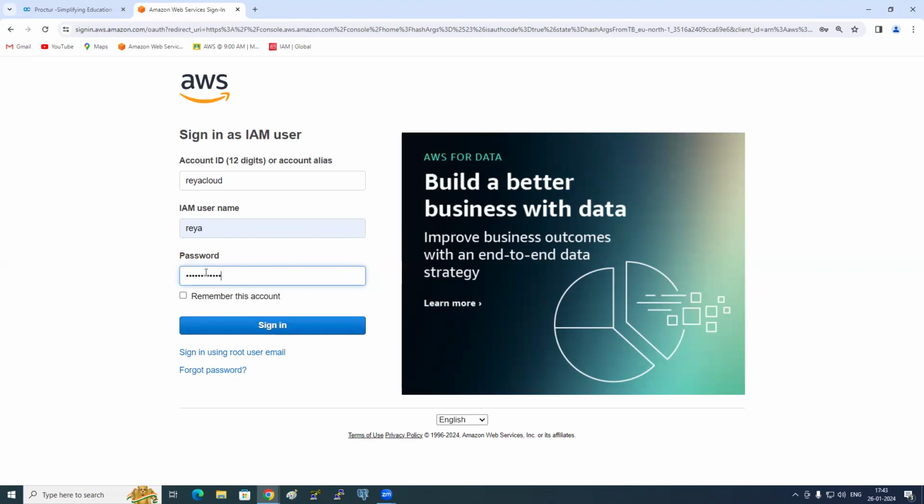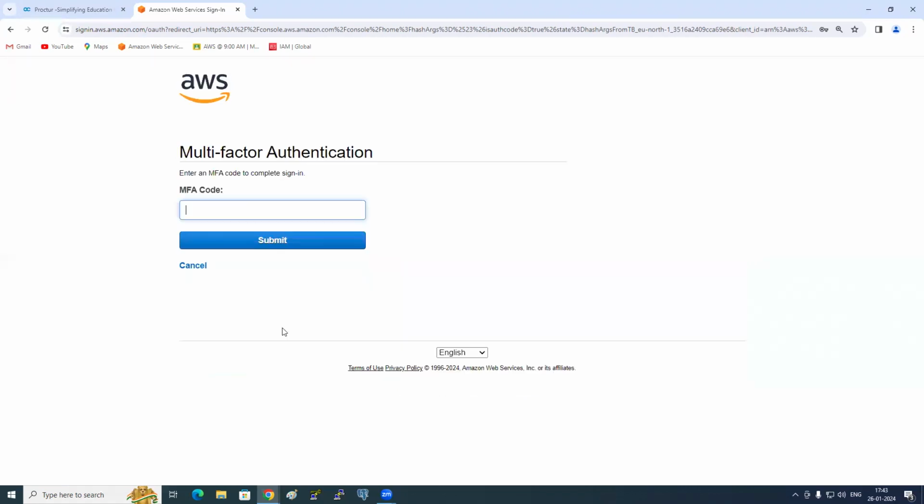Okay. So that is my password. And I click on sign in. And do you see what it is asking? Remember MFA code? Without an MFA code, your account is in danger. Yes or no? So for that reason, I have set up an MFA for my IAM user. Now you tell me, MFA should be only for root account, or only for IAM user, or for all? For all, no? For root also, and for each individual IAM user also, we need to have an MFA.